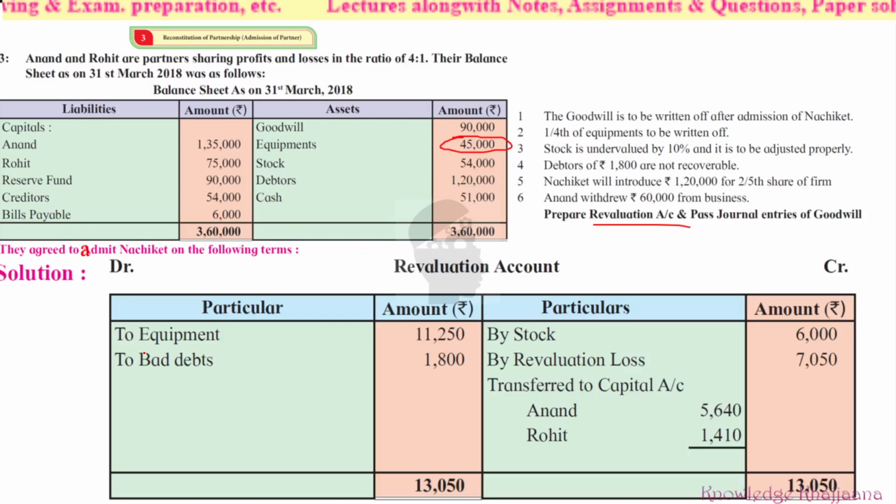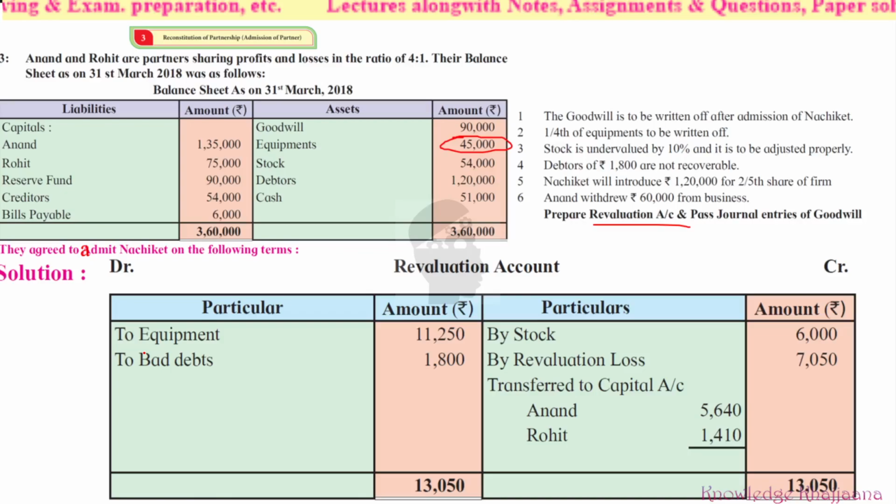Stock is undervalued by 10% and it is to be adjusted properly. See, whatever was the stock shown over here, 54,000, that was undervalued stock. The actual amount is more than that. Now see how much it has been undervalued. It was undervalued by 10%. Always remember this word properly. This is the most important kind of adjustment, which comes with valuation. It may be to or by. Now here the word is given as by. Listen properly. I'm telling you again and again, the stock is undervalued by 10%.